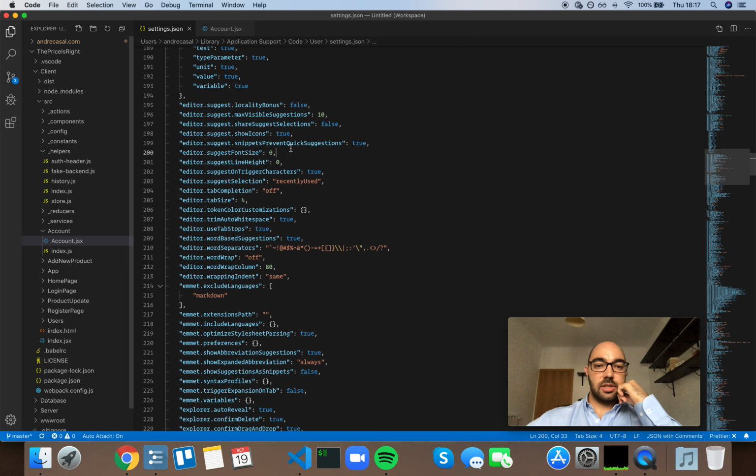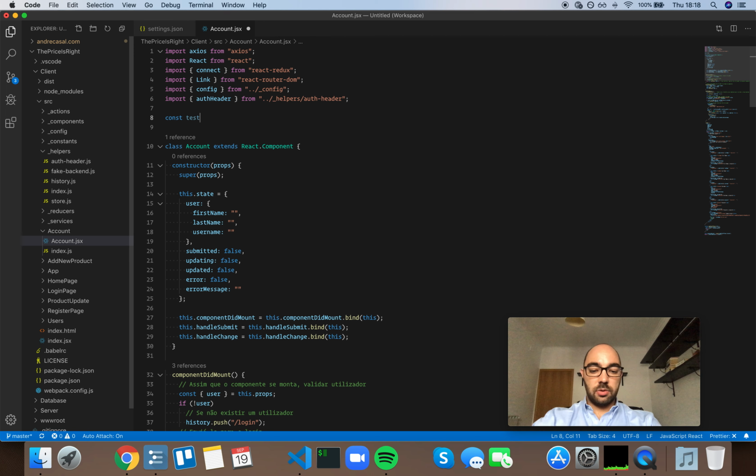Editor suggests snippets prevent quick suggestions. So this setting controls whether an active snippet prevents quick suggestions. And it's a good thing that it does prevent quick suggestions. And let me show you why.